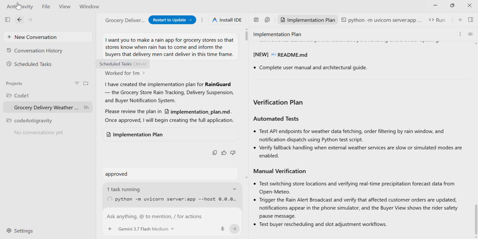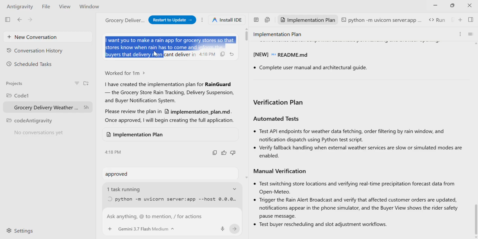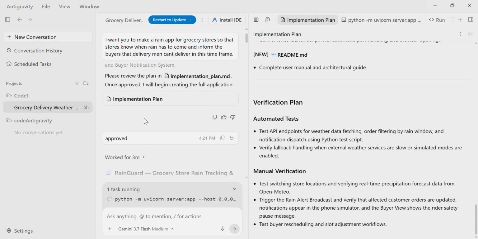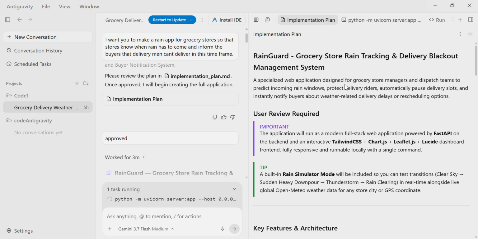That is a very important thing to do. So let us see how we can do it in Anti-Gravity. We wrote this prompt here, and we executed it. Then it worked for one minute, even less than one minute, and created the implementation plan for me. It asked me to approve it. I went through the implementation plan. This is the implementation plan on the right panel. It did everything on its own.